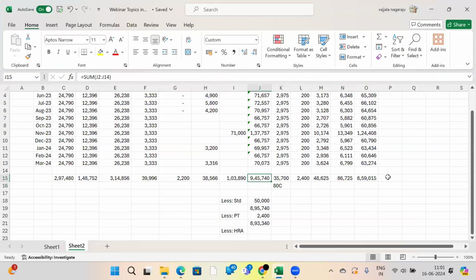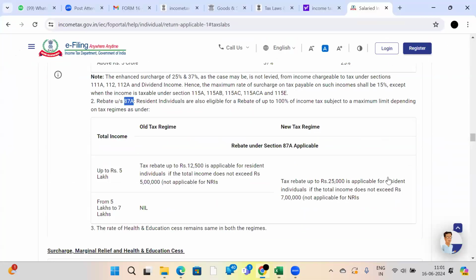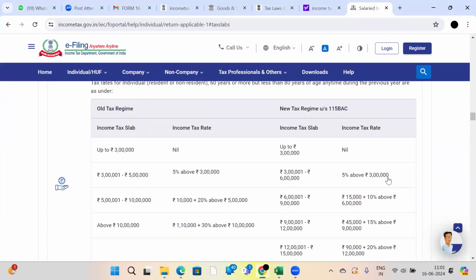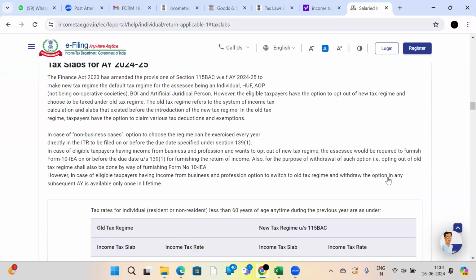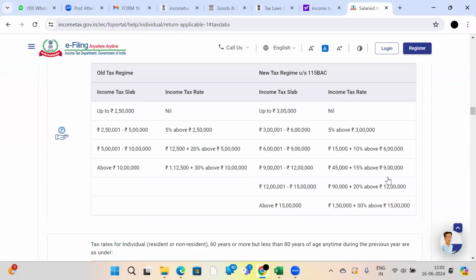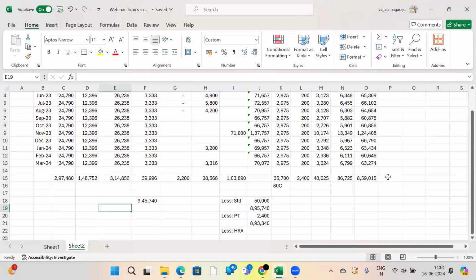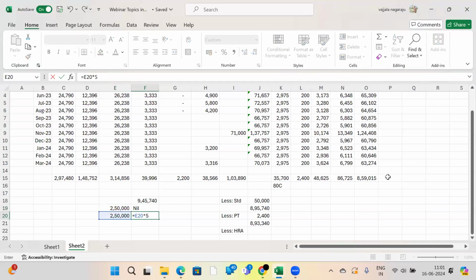Okay. What is the gross salary, the taxable salary of this assessee? 9,45,740. Based on these slab rates, if we apply, we will calculate his tax payable. Okay? First 2,50,000. Next 2,50,000 at 5%. So 5 lakhs gone.